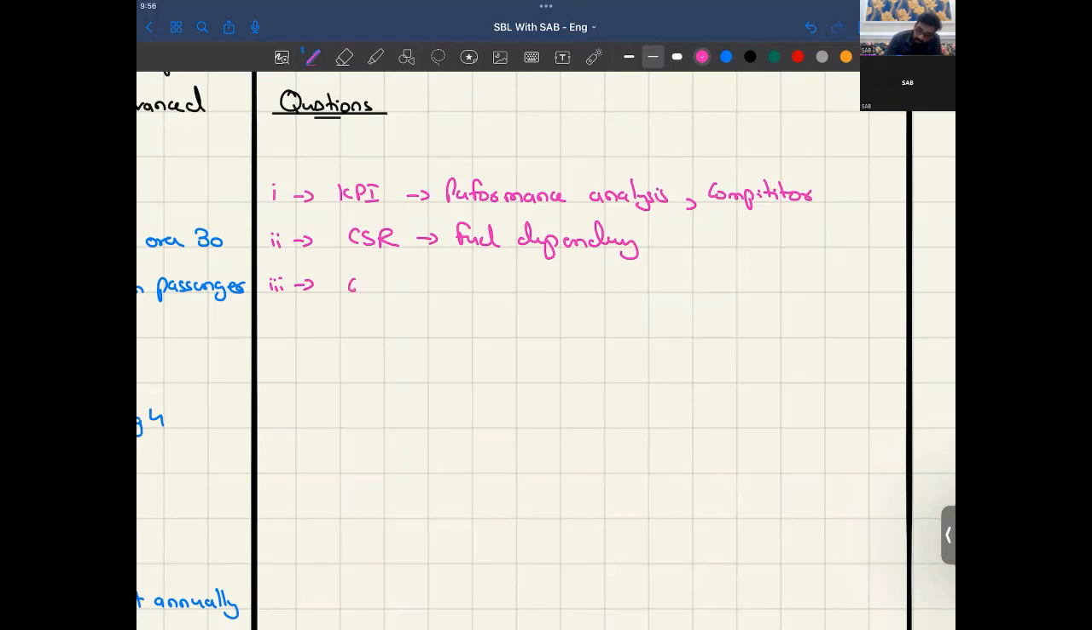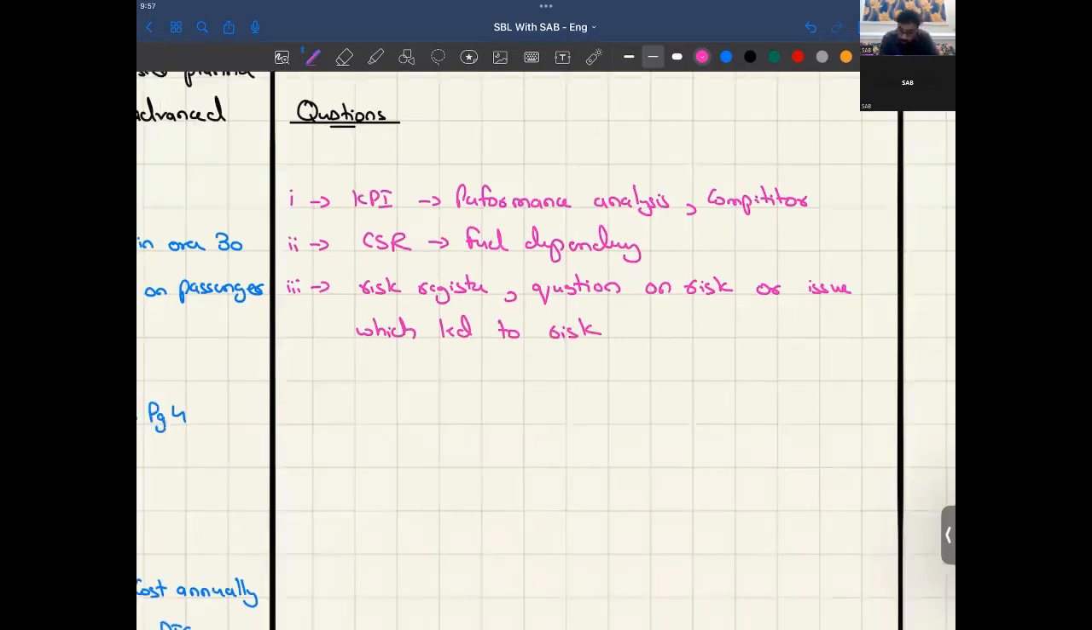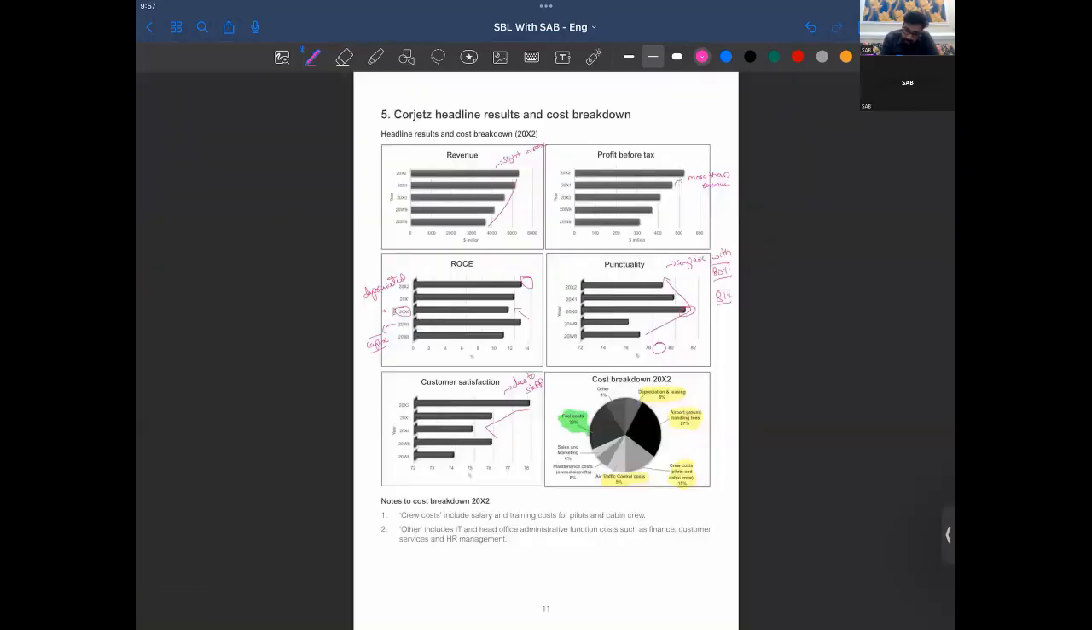Similarly, risk register, or some kind of a question related to risk, right? And now it's on the examiner how it leads to the current scenario. They have given you the general data, right? Question on risk, or I can say any particular issue which led to risk. So this could be a question, I think, right?